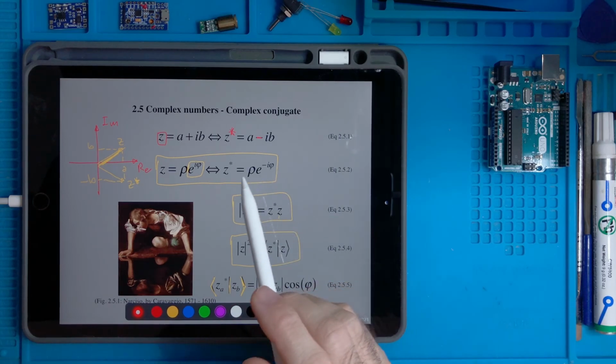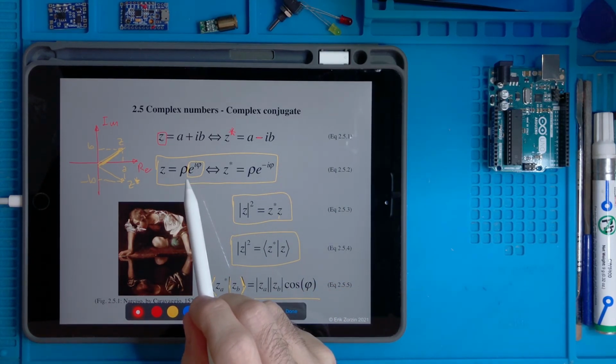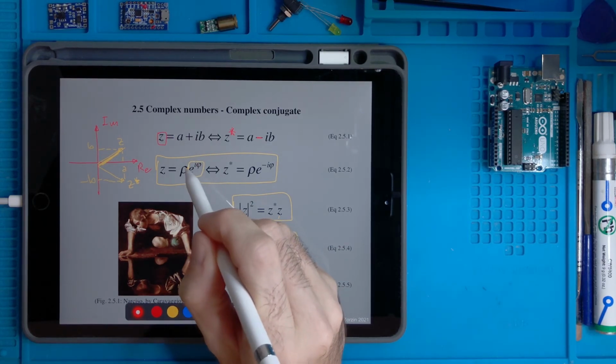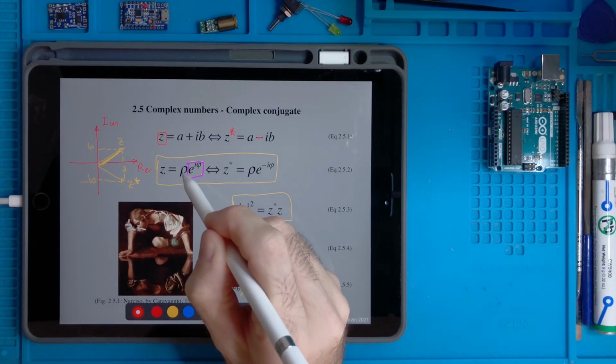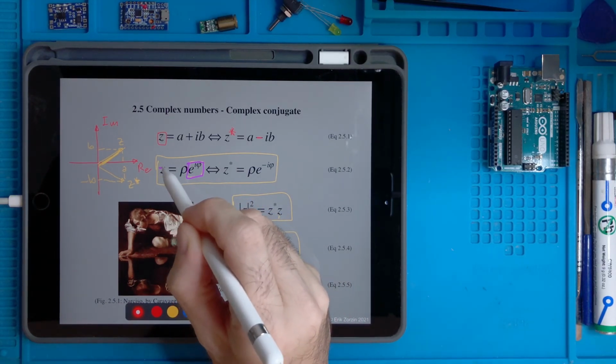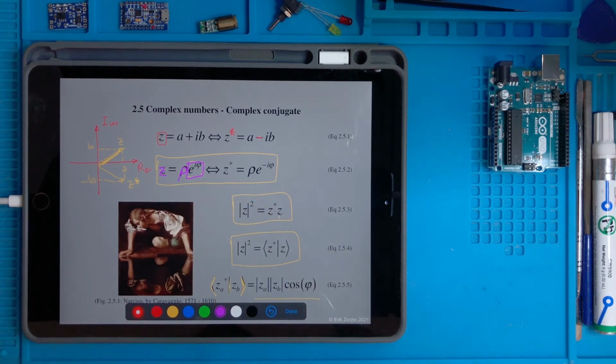We can use it, and then we understand that the magnitude of this number is 1, but if we have a number z having a different magnitude, then we have to multiply by its magnitude rho.